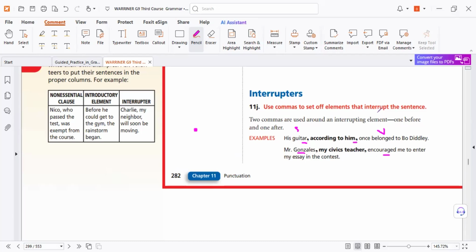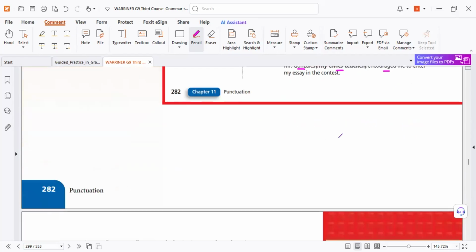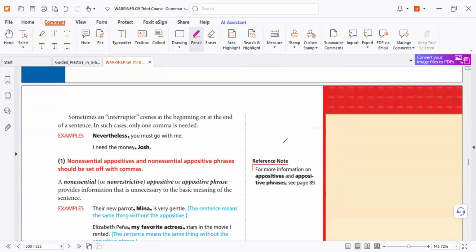And how about the information? It can be anything. It can be an appositive phrase, it can be a prepositional phrase, it can be anything. So be careful. Here, for example, sometimes an interrupter comes at the beginning or at the end. Look, nevertheless, as a transition word expression at the beginning. Why not? So imagine at the beginning you need a comma and then start.